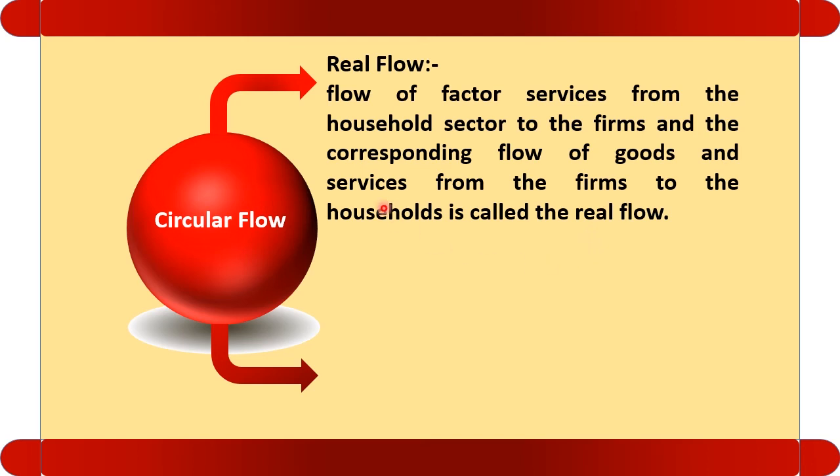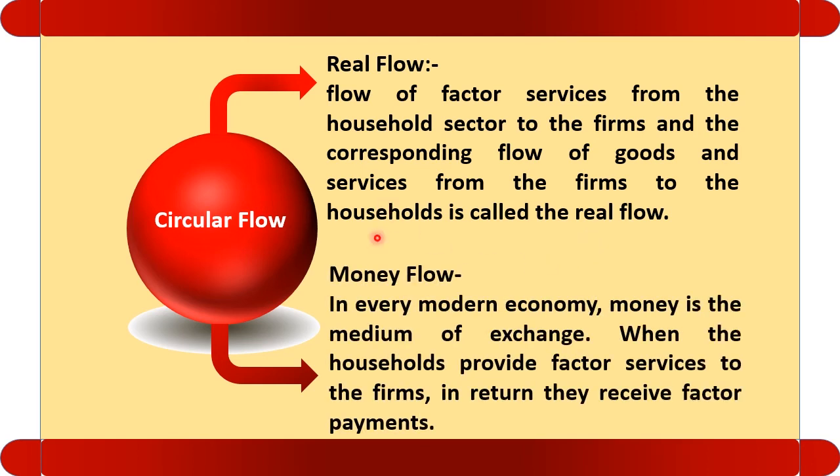Money flow means the movement of money from one sector to another. Firm provide factor payment and the household provide money at the time of purchasing the goods and services. So here we can say movement of money is going on. Here we can say movement of goods and services are going on. We will discuss all these things when we discuss the two sector model.